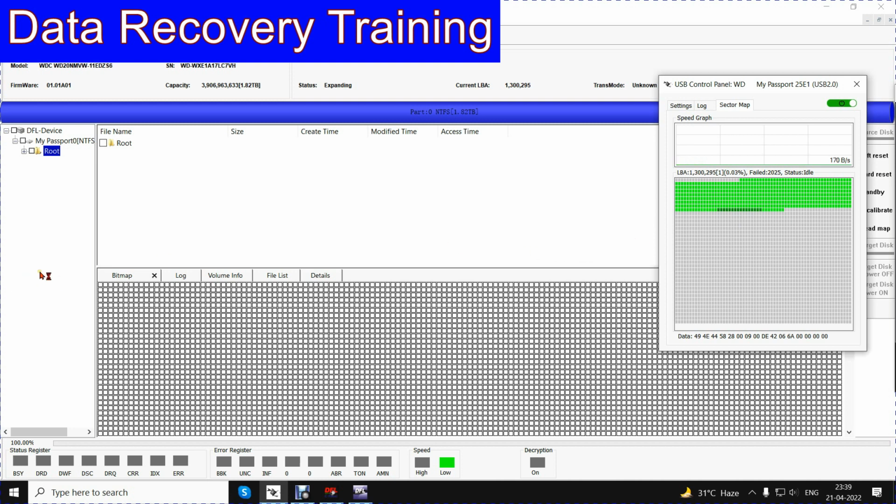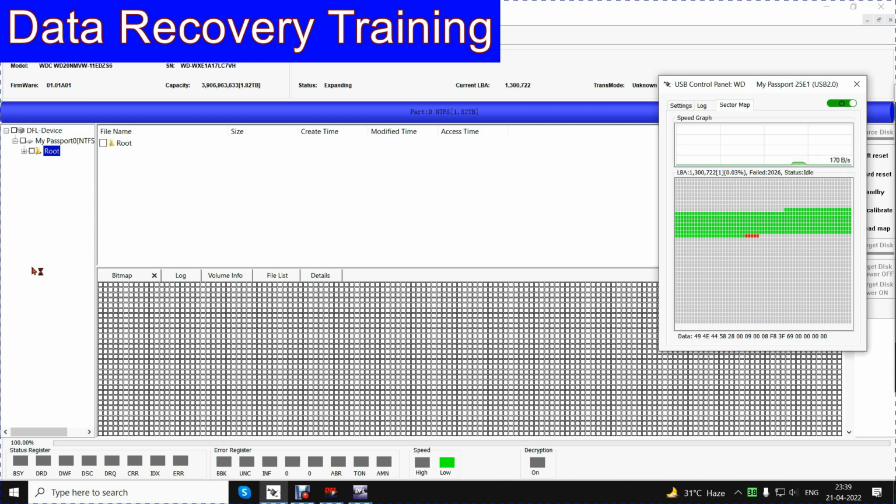And we will try to see whether we get files and folders through DFL DDP.